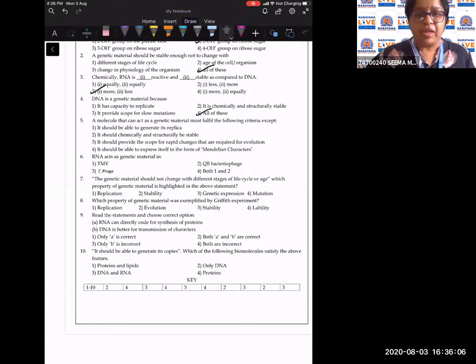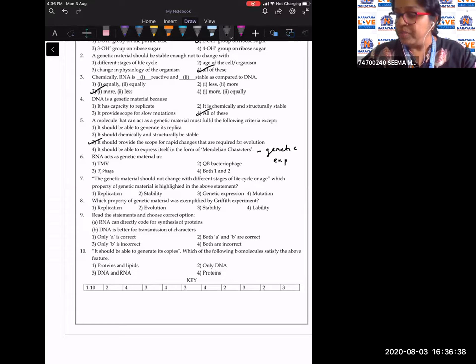Next, question number 5. A molecule that can act as a genetic material must fulfill the following criteria except: it should be able to generate its replica, yes. It should be chemically and structurally stable, yes. It should provide the scope for rapid changes, is wrong. It should provide the scope for slow changes that are required for evolution. So this is the answer. And it should be able to express itself in the form of Mendelian characters. That means it should be responsible for genetic expression.